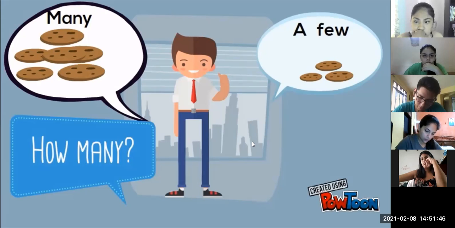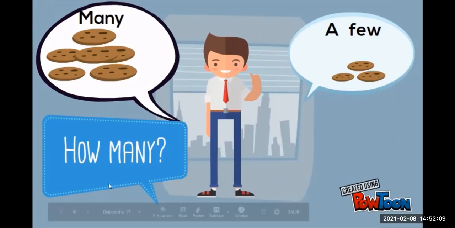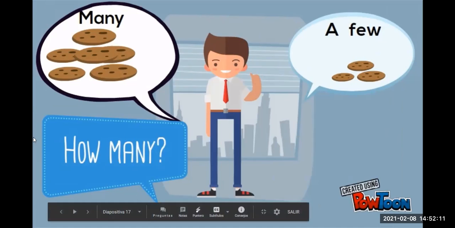Okay, good. He has many pets, cats, dogs, parrots, fish, okay, many pets. But she has a few pets. She has only two dogs. Okay, very good example.